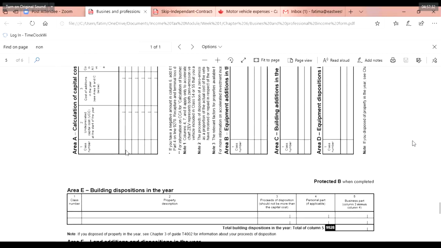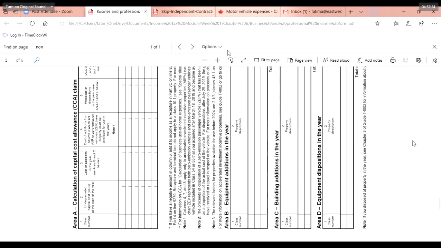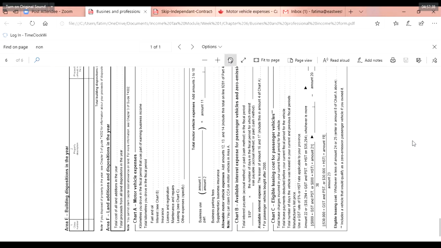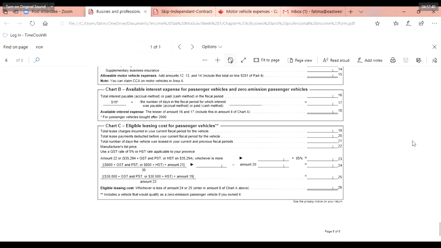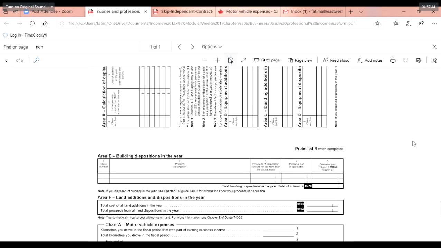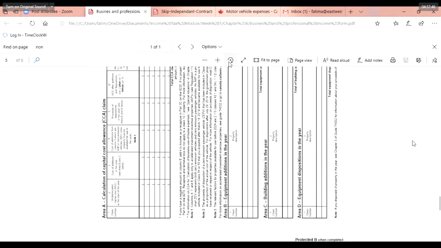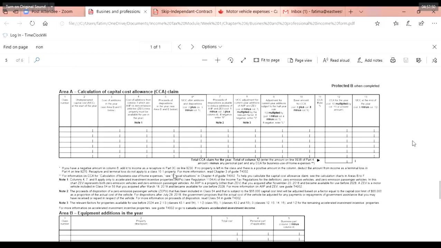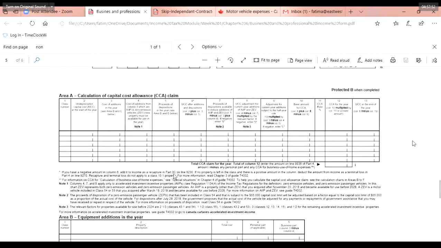So this is the chart on the calculation of capital cost allowances. Each and every year, there is an undepreciated capital cost.